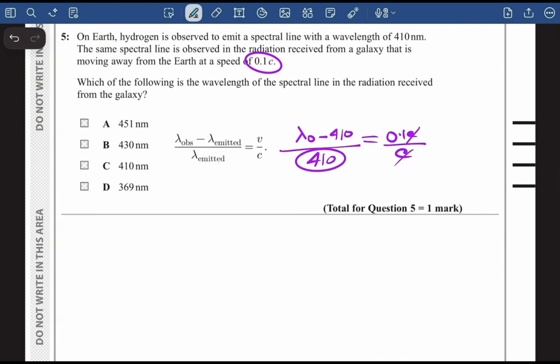This is basically the wavelength of the hydrogen on the Earth. So from here I'll have to make lambda observed the subject, and if we do, we will get the value as 451 nanometer, and that's why A is our correct answer.